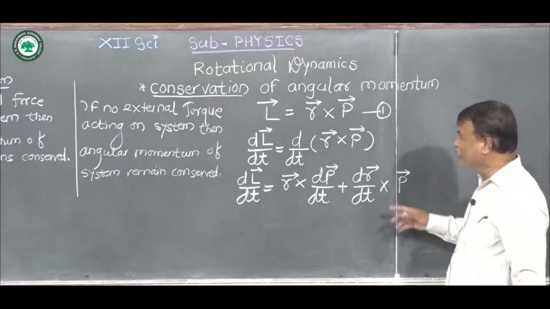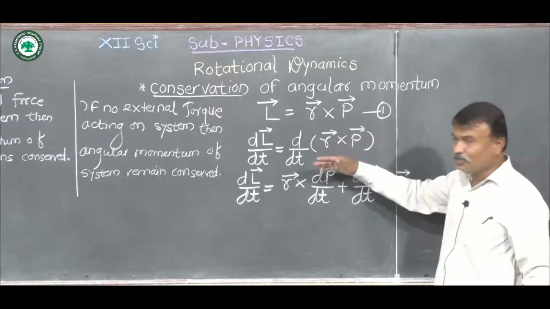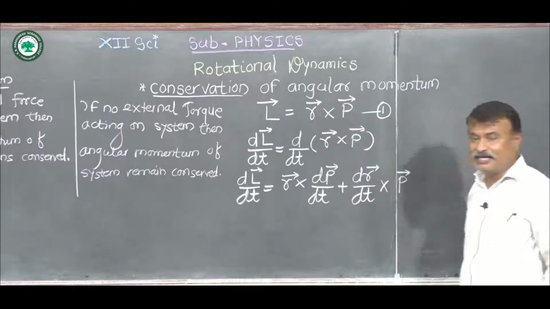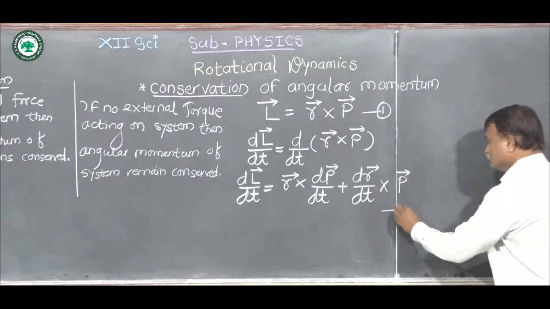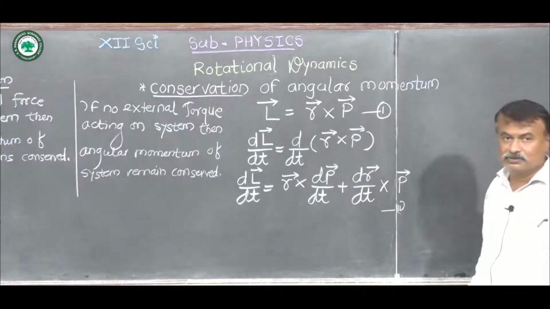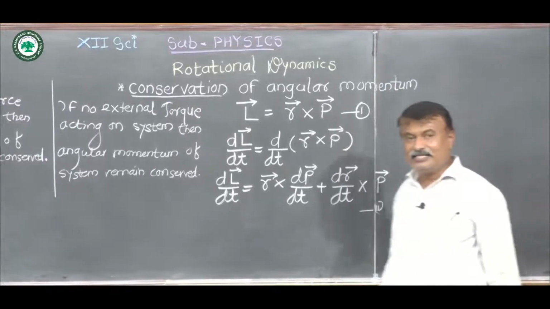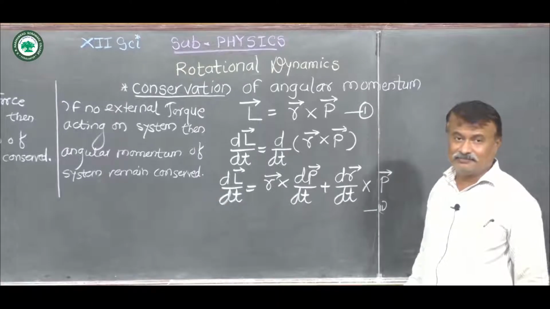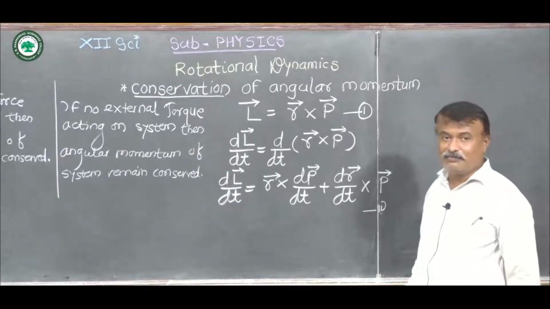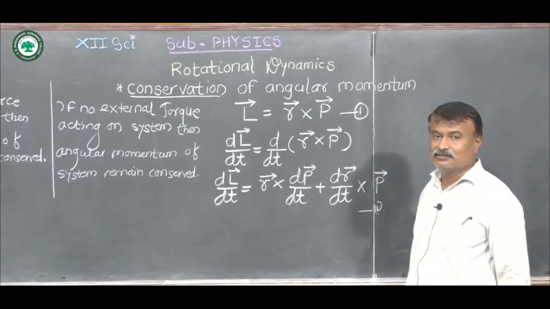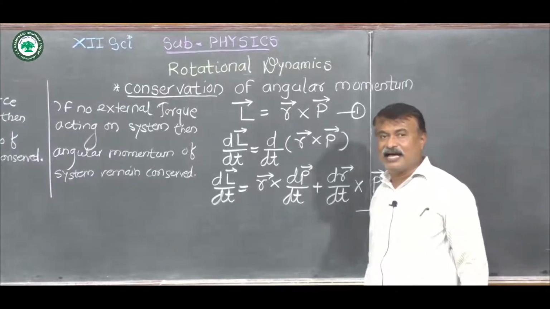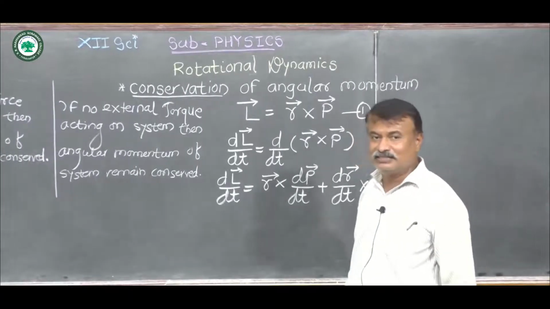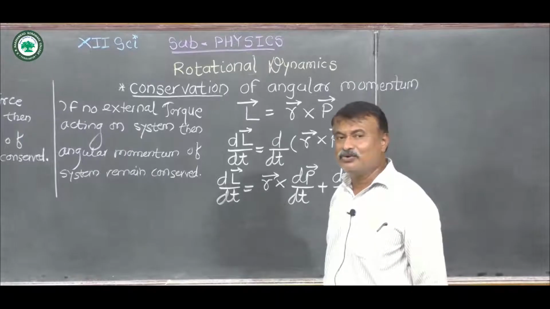So we take the derivative of angular momentum with respect to time, then we get equation 2. Now we know the relation between angular momentum and angular velocity: L bar is equal to I omega, where L is angular momentum, I is moment of inertia, and omega is angular velocity.